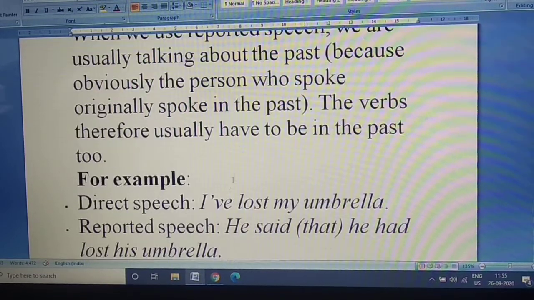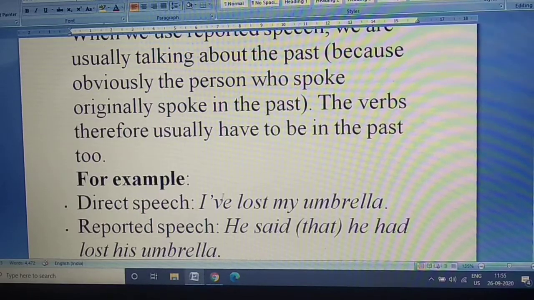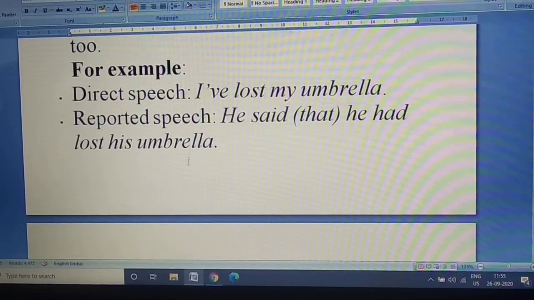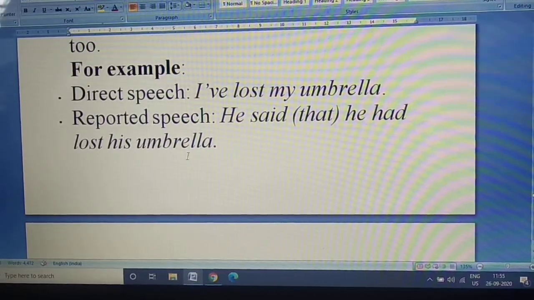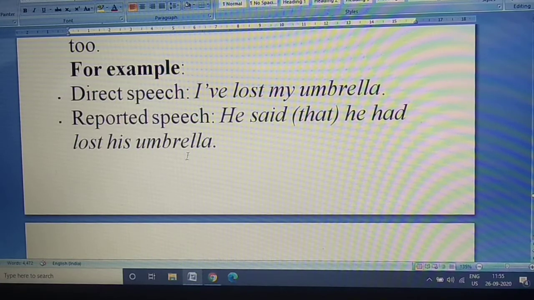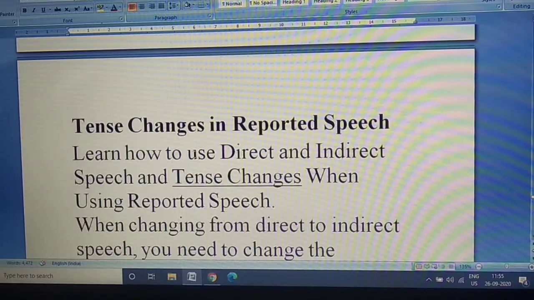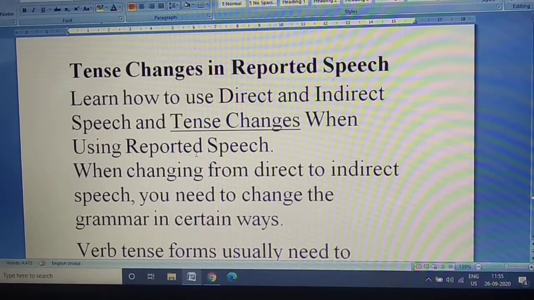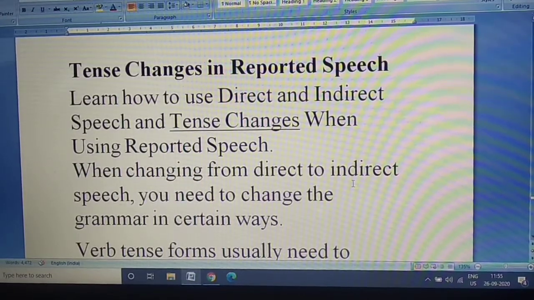For example, I have lost my umbrella. He said, that is optional. If you want, you can write. He said that he had lost his umbrella. Have has changed into had. Present tense changes into past tense. Okay, tense changes in reported speech.